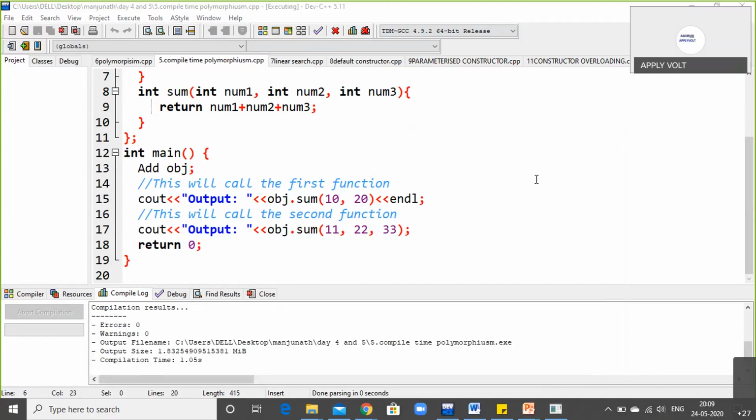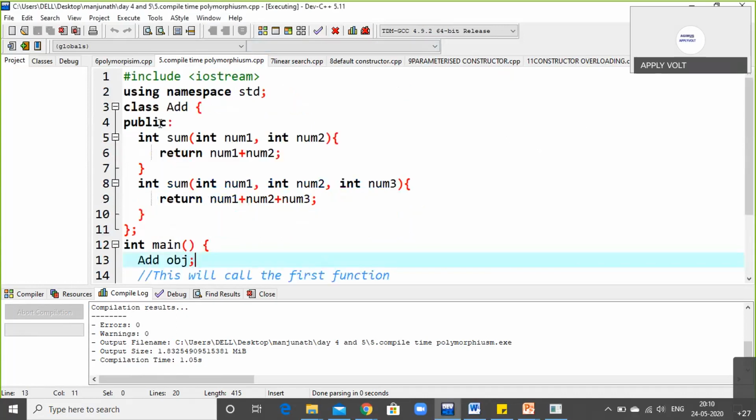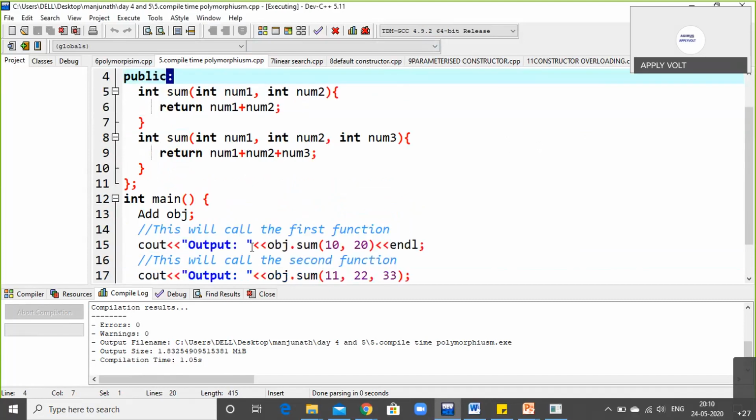Any doubt? Put your queries in the chat box. So what is the difference between inheritance and polymorphism? Remember from the inheritance chapter, we use the colon symbol to inherit from the class. So here also we have used the colon symbol, so I'm inheriting the class.